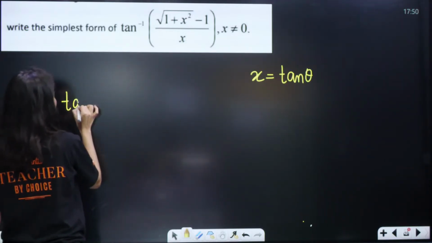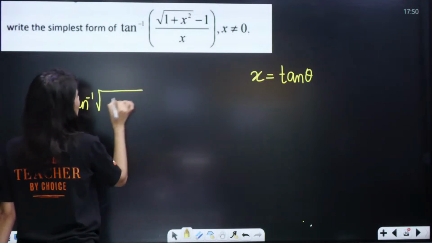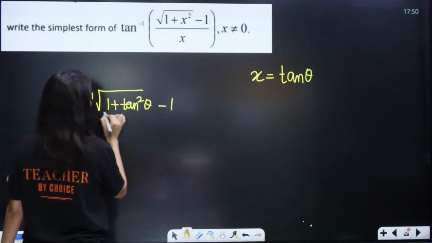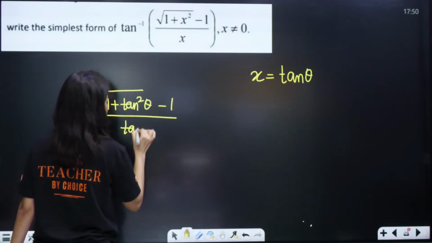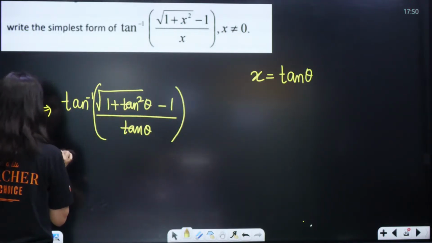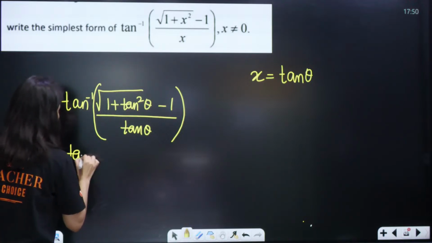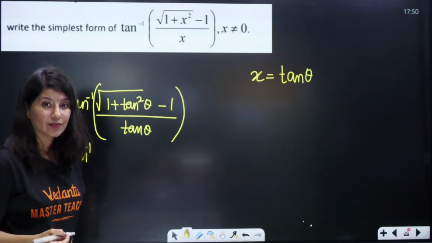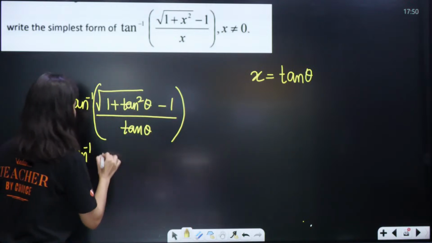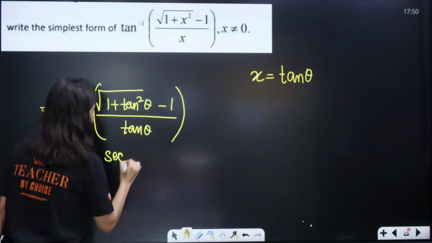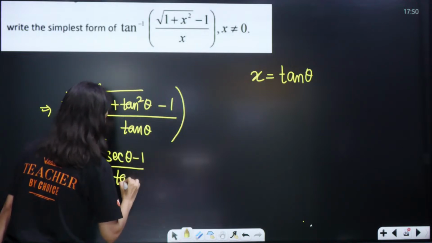So you put x equals to tan theta. Now tan inverse of square root of 1 plus tan square theta, minus 1, upon tan theta. Alright, perfect. Now you know 1 plus tan square theta is sec square theta. So this will be sec theta minus 1 upon tan theta.